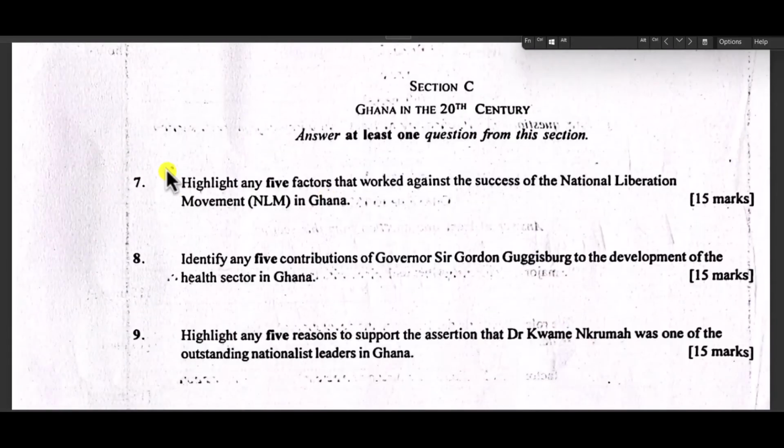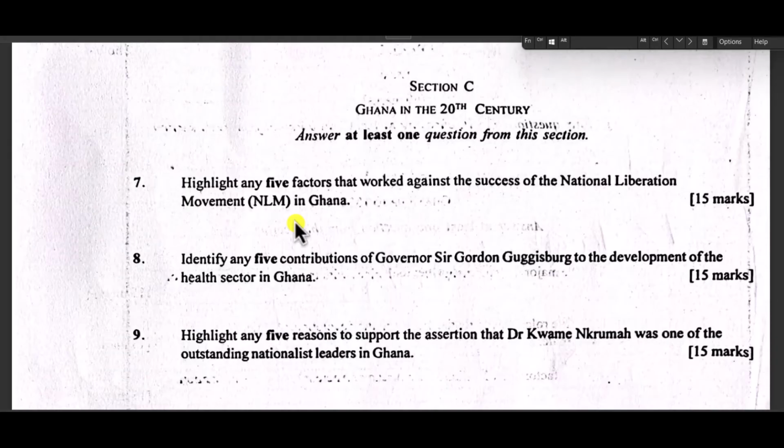Interesting question. Now the last section says, question 7 says, highlight any 5 factors that worked against the success of the National Liberation Movement, the NLM, in Ghana. So basically, they are also asking you to talk about the failures of the NLM.